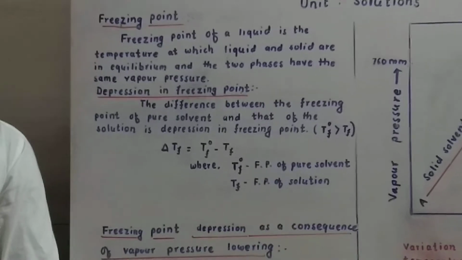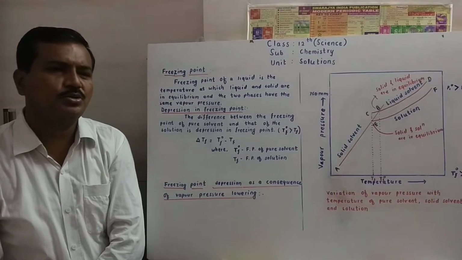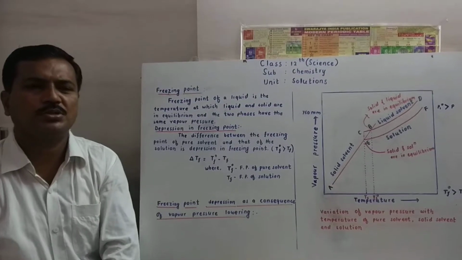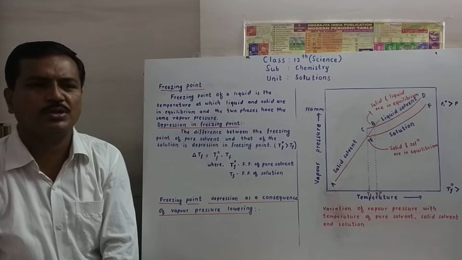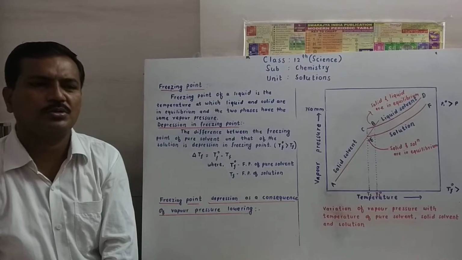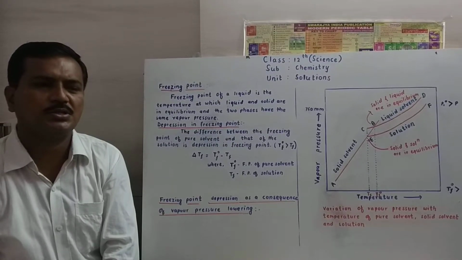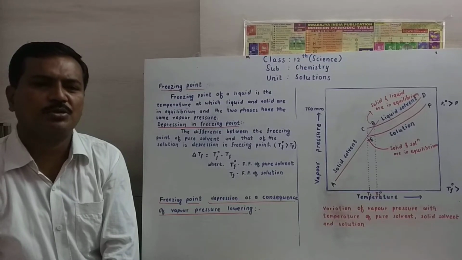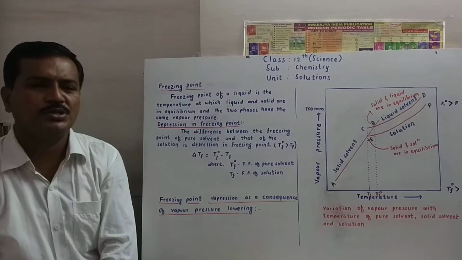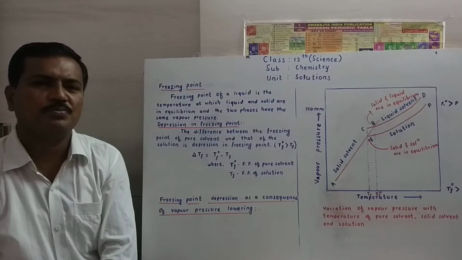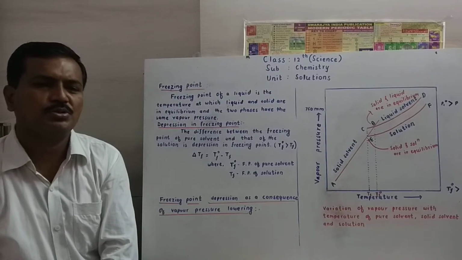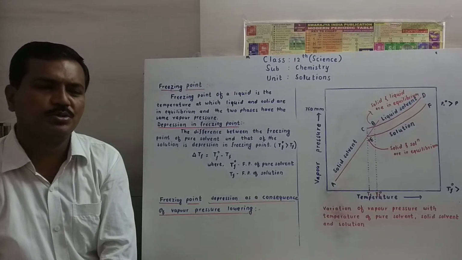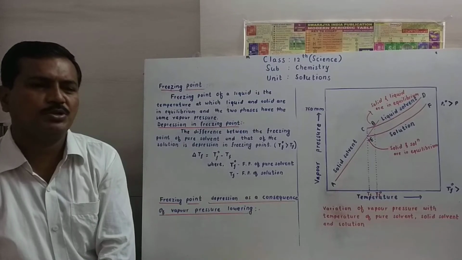When a non-volatile solute is added into a solvent, it becomes a solution. So the freezing point of the solution will be lower than that of the pure solvent. We have already discussed the example of sodium chloride and ice, that the temperature of the freezing mixture can be depressed up to minus 21 degrees Celsius. So the difference between the pure solvent, which is ice, and the freezing mixture, meaning the solution, is called depression of freezing point.